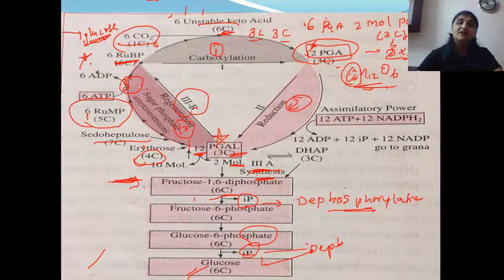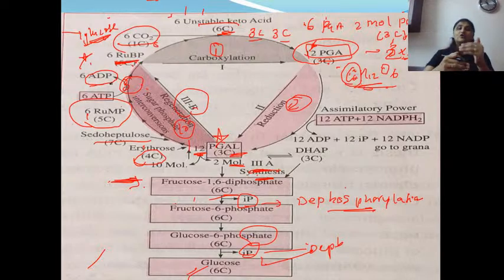Then in RUMP again you are going to add one phosphate group to get converted into RUBP. So here one ATP is utilized to convert RUMP into RUBP. Clear? So ribulose monophosphate now gets converted into biphosphate, and now biphosphate is ready to fix next CO2 for the next cycle.